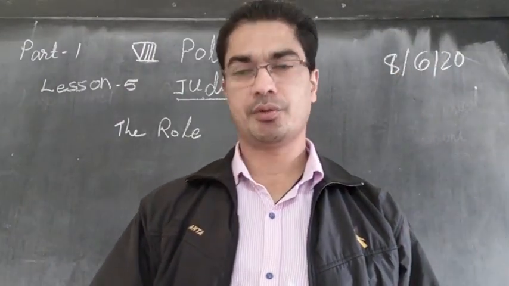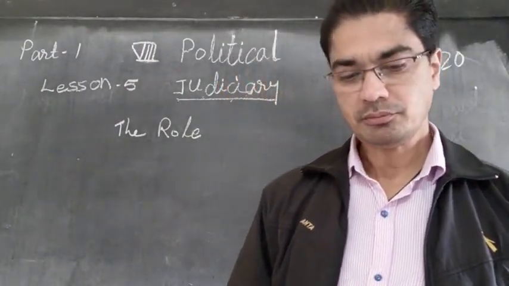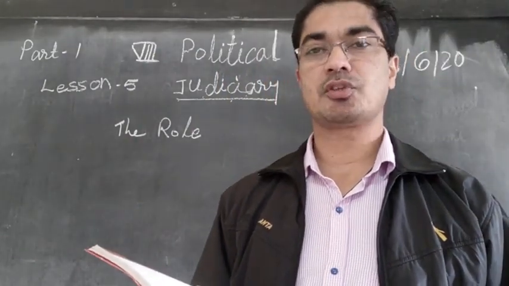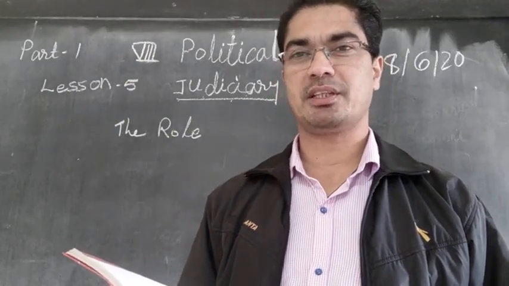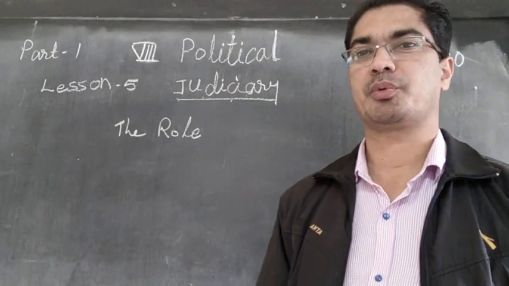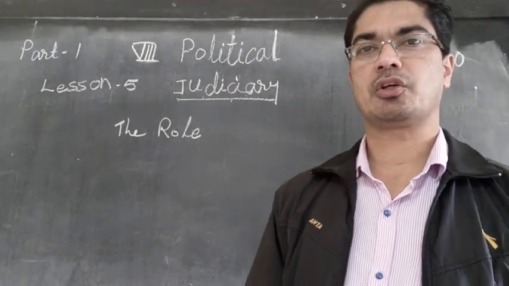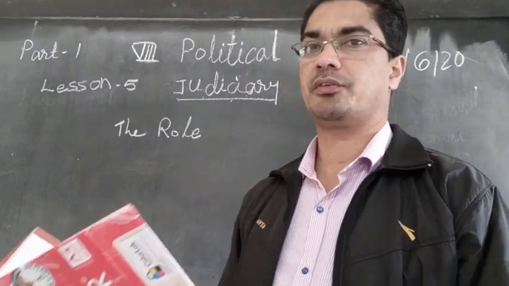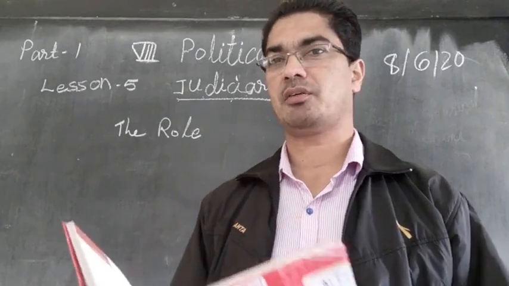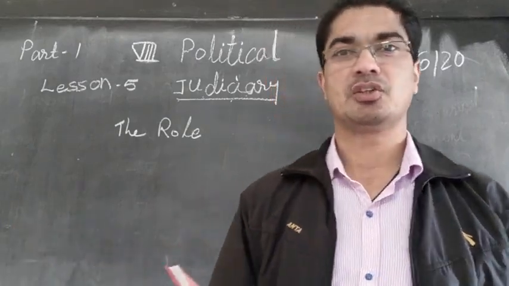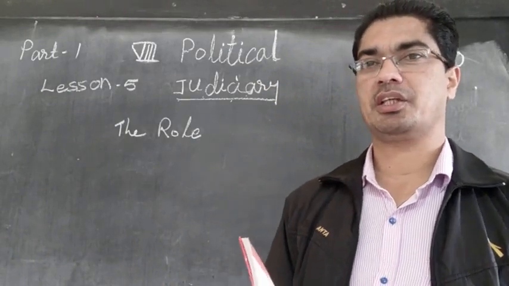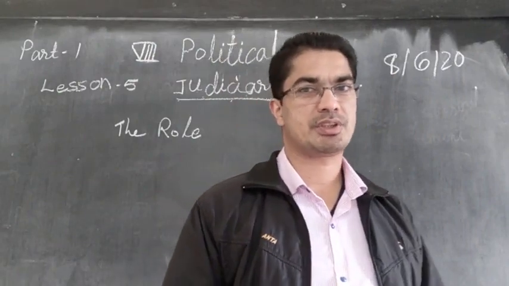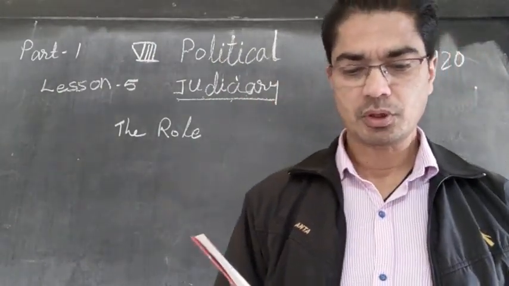You can take lesson number 5, page 54. So a glance at the newspaper provides you a glimpse of range of work done by the courts in our country. So if you read through the newspapers in our country, we learn a lot of stories about our country. That case verdicted, this fellow is punished, that fellow is given that punishment, imprisonment, capital punishment, life imprisonment and so on. So we can hear so many cases, the court is hearing and giving the verdict, what should be the punishment that they should undergo for the mistake that they have done and so on.